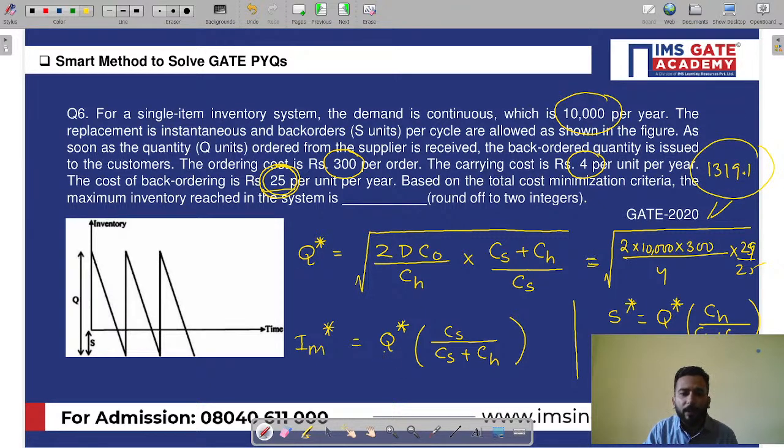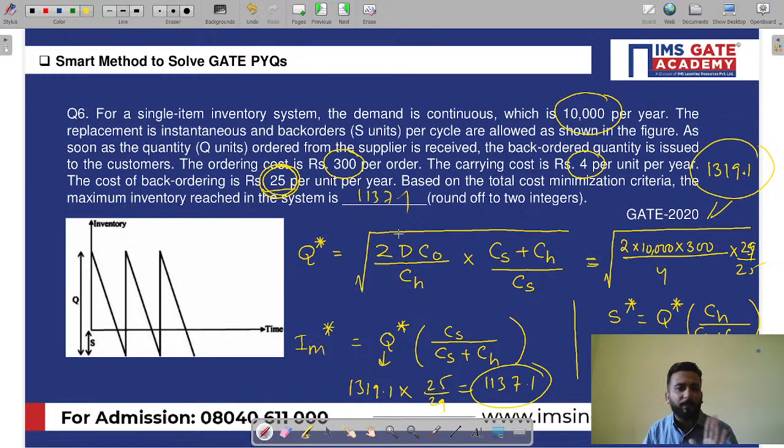And this 1319, if you put over here, 1319 into 25 by 29, if you solve this, you are going to get something around 1137. So what is your answer? Your answer is 1137, right? Very easy, but you should know what the methods are by which you can solve the question, right?